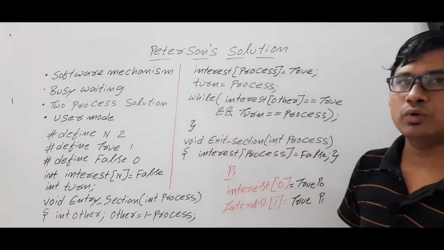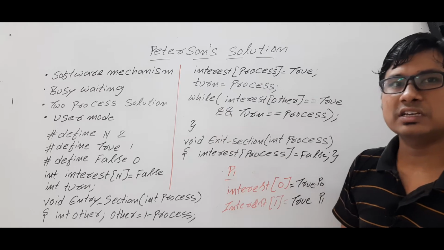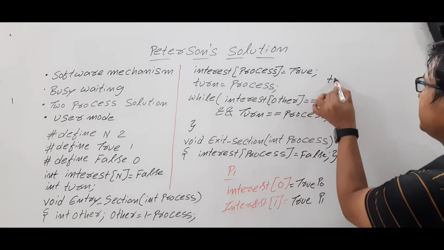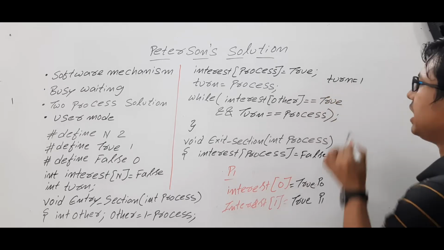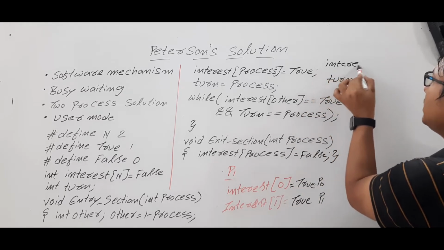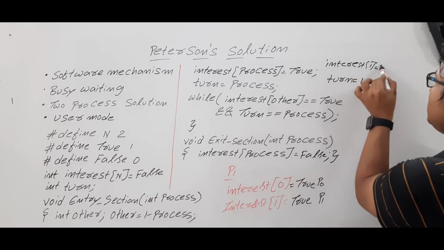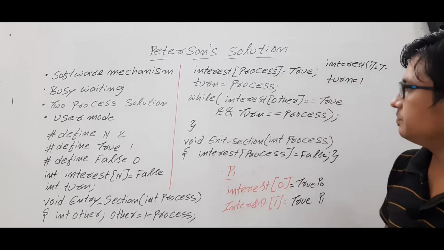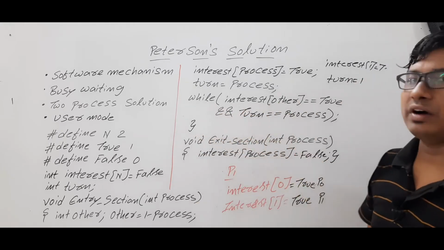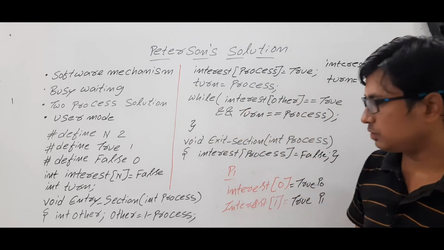Now turn is equal to process. What does turn consist of now? The value 1. Is it clear? Let me write it somewhere here: turn is equal to 1, and interest of 1 is equal to true. Is it clear? Let me write it as T. Okay. Now look here: while interest of other is equal to true.